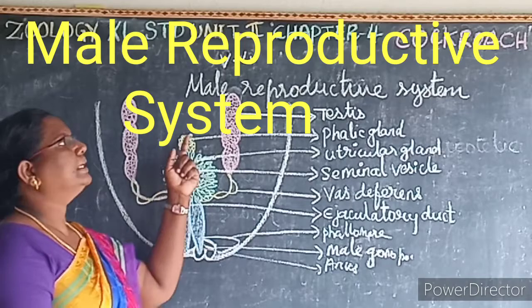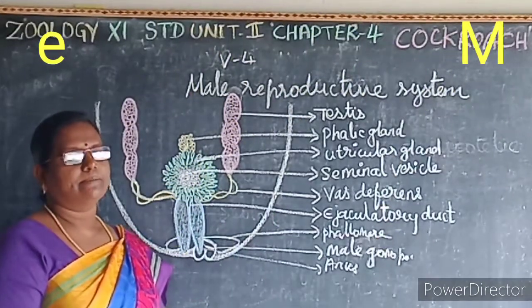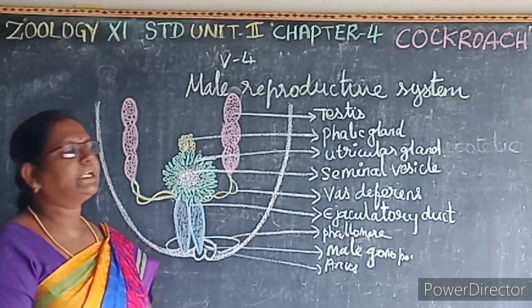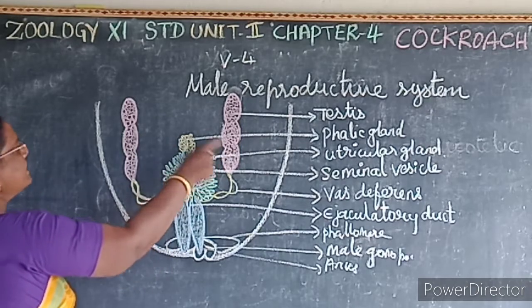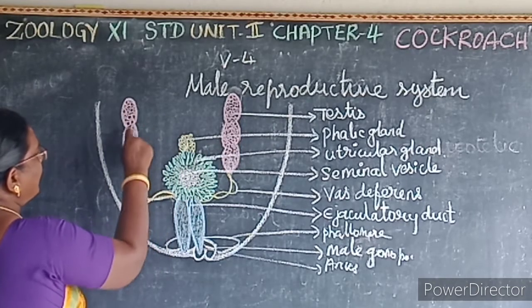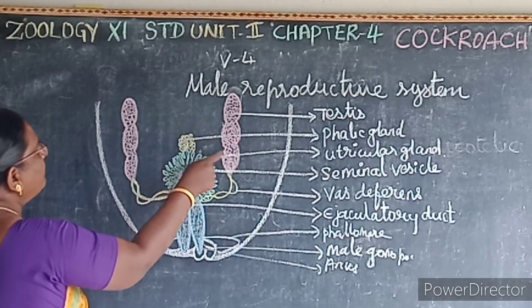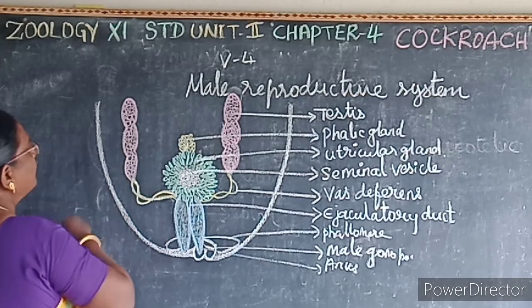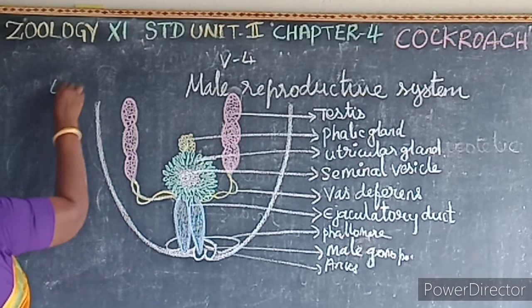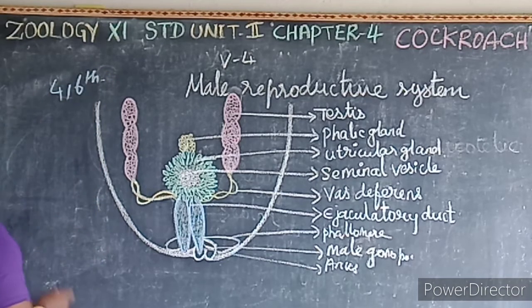Now we learn about the male reproductive system. The male reproductive system consists of a pair of testes, each of which is 3-lobed. Count and see: 1, 2 and 3, three lobes lying laterally on the 4th and the 6th abdominal segment.